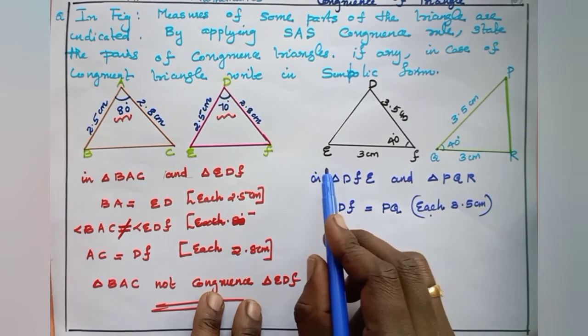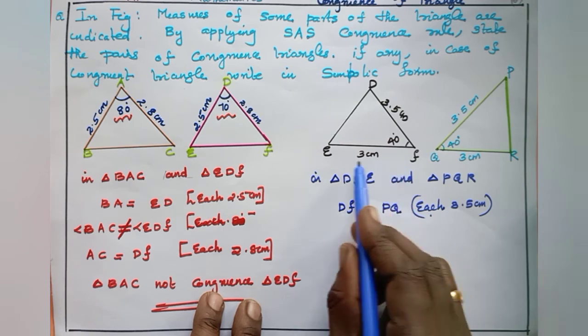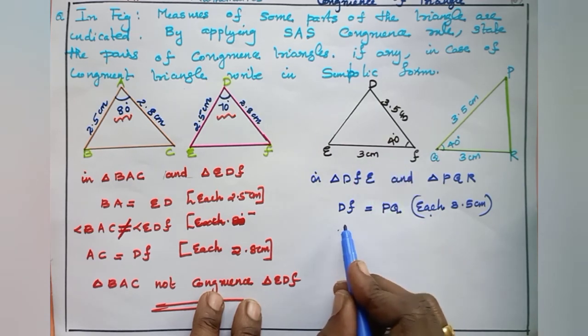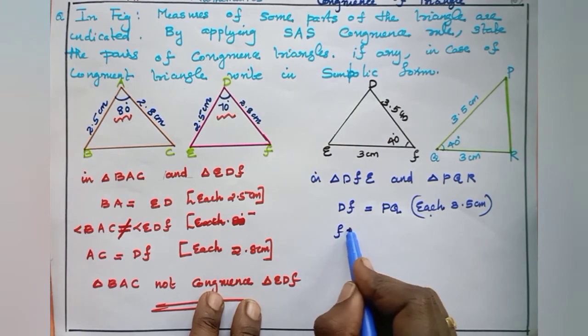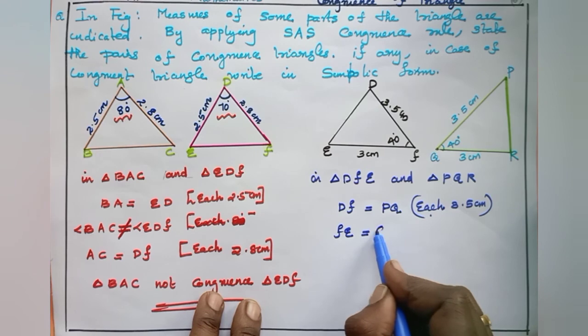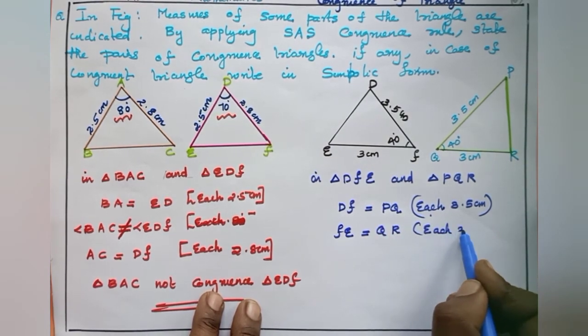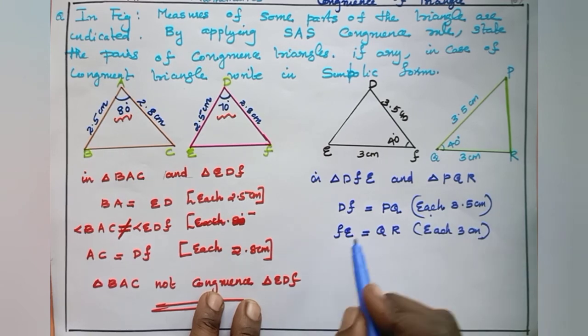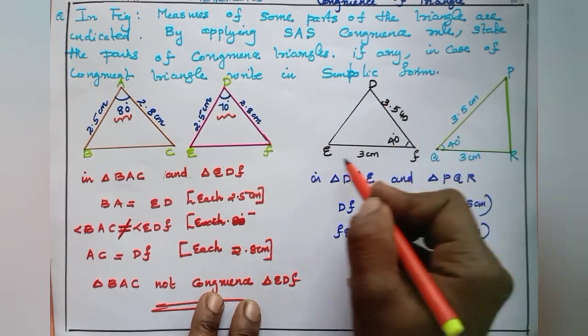Then EF is equal to 3 centimeter, that is FE equal to 3 centimeter, and QR equal to 3 centimeter.